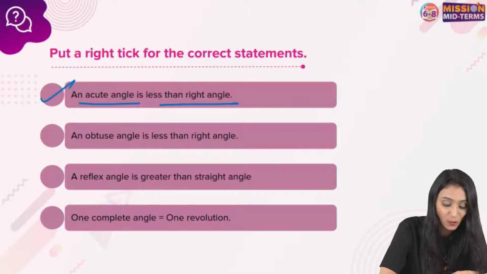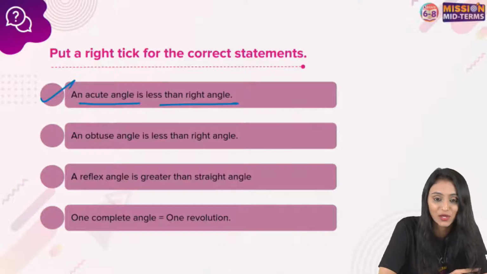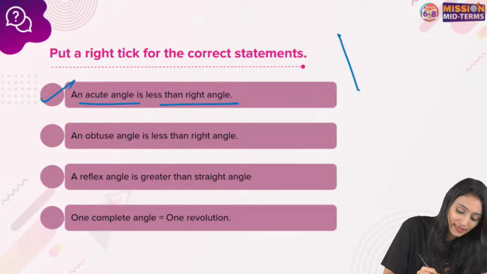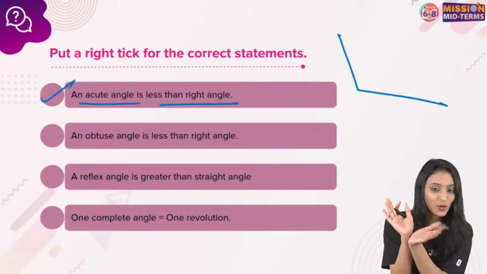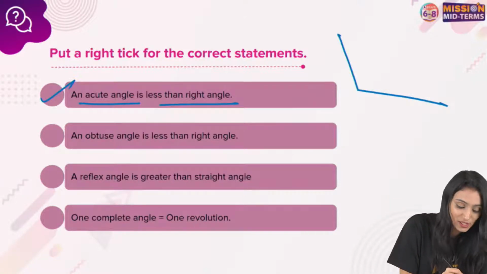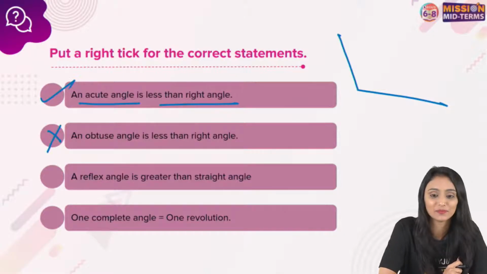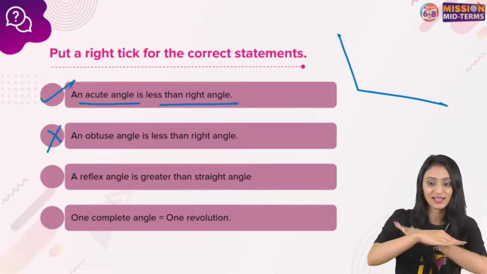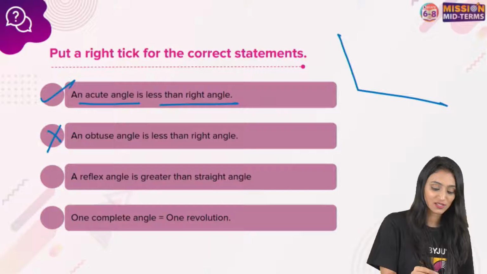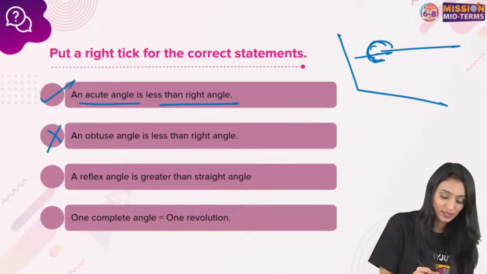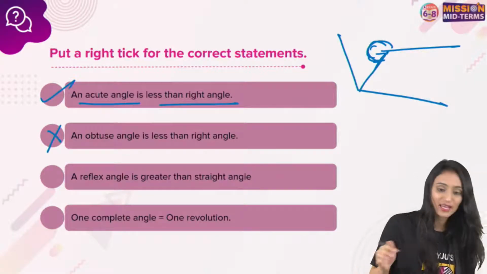Okay, next one. An obtuse angle is less than a right angle. What do you think? Obtuse angle less than a right angle? We saw that obtuse angles are like this. Bigger mouth. So obviously it's going to be false. So here it's going to be a cross. Third one: a reflex angle is greater than a straight angle. Straight angle is like this. Reflex is going to be like this. More than this. Not complete, but more than this. Yes, anyone, any doubt?